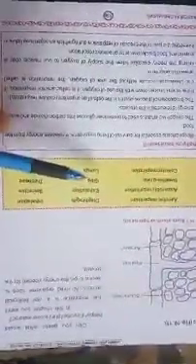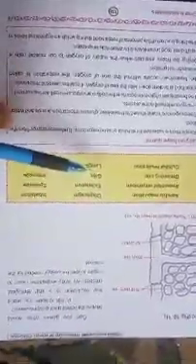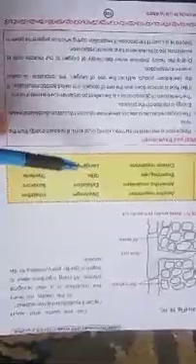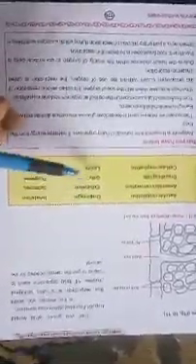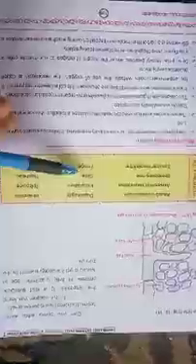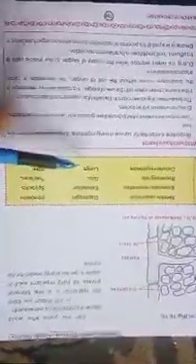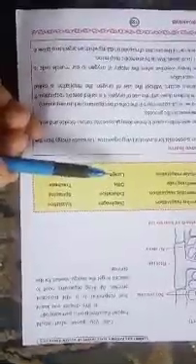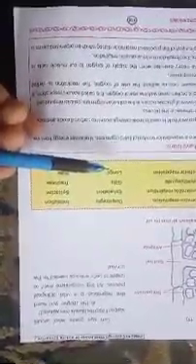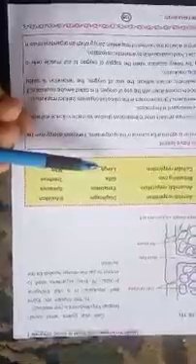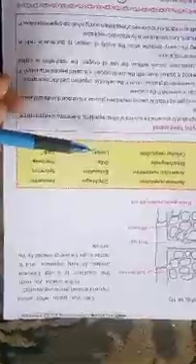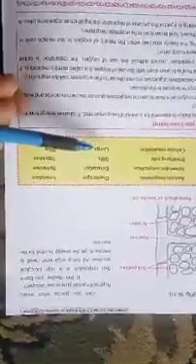Now gills. Gills are the respiratory organs in fish. As we discussed, gills are the respiratory organs in fishes. Lungs. Lungs are the respiratory organ in most animals, like human beings, cow, goat, elephant, tiger, birds, lizard, snake. So these lungs are the respiratory organ of these animals.